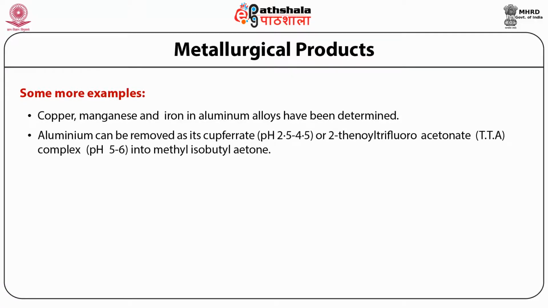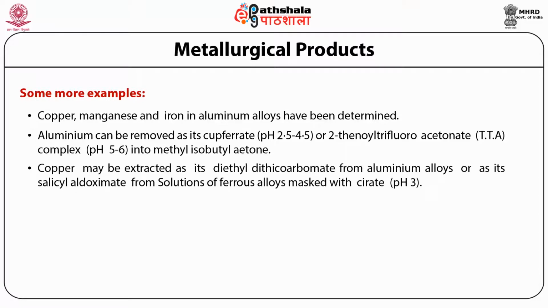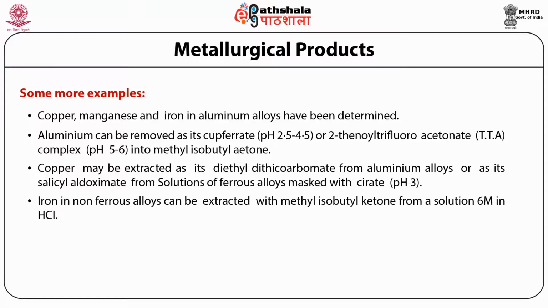Aluminum can be removed as its 2-thenoyl trifluoroacetonate complex at pH 5 to 6 into methyl isobutyl ketone. Copper can be extracted as its diethyl dithiocarbamate from aluminum alloy or as salicylaldoximate from a solution of ferrous alloy masked with citrate. Iron in non-ferrous alloys has been extracted with methyl isobutyl ketone from a solution of 6 molar HCl.